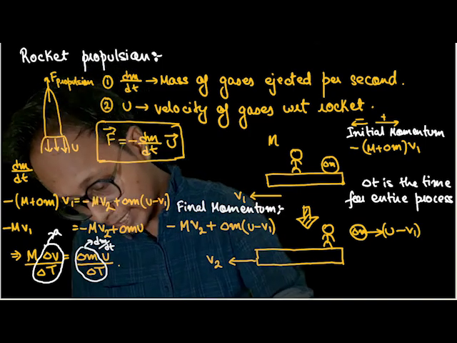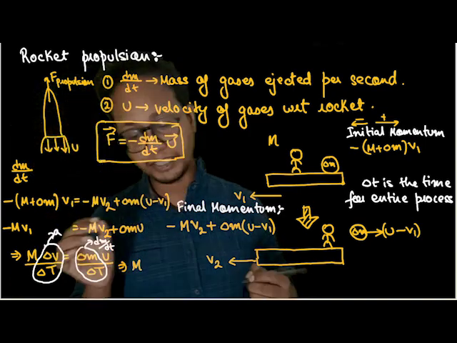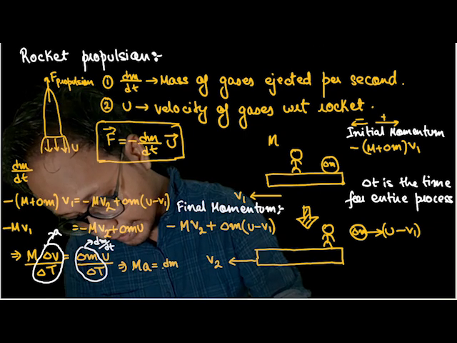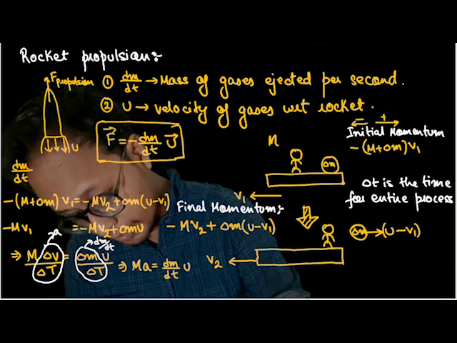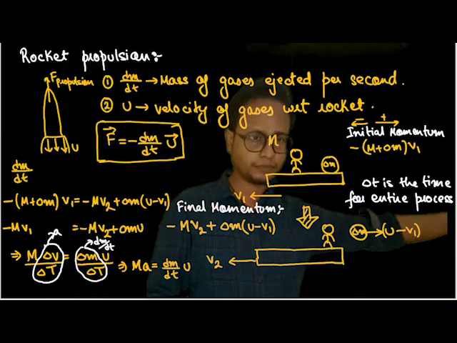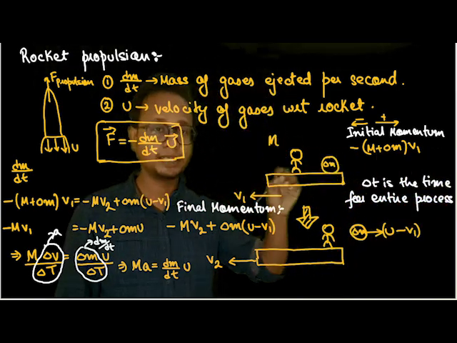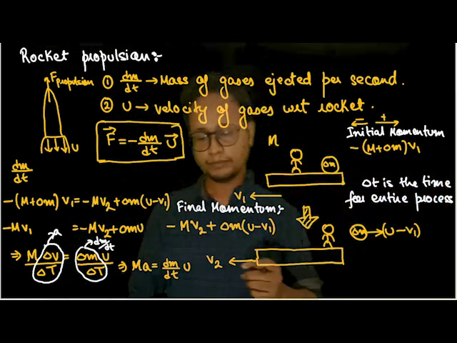So from this equation, I can say that the mass of the sledge plus human into acceleration is equal to dm by dt into u, where u was the velocity of the stone with respect to the sledge in that direction, isn't it? Understood this much?